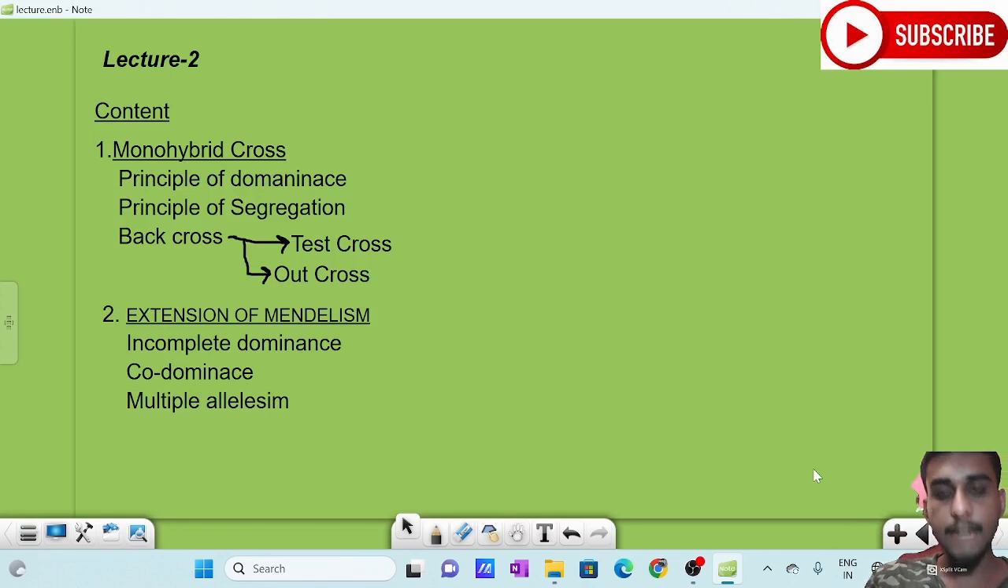The next point is that Mendelian genetics is based on qualitative characters. What do you mean by qualitative character? I think you have the basic idea of genetics, right? Mendelian genetics is based on qualitative inheritance or qualitative characters. He only took qualitative characters. What is the meaning of that?